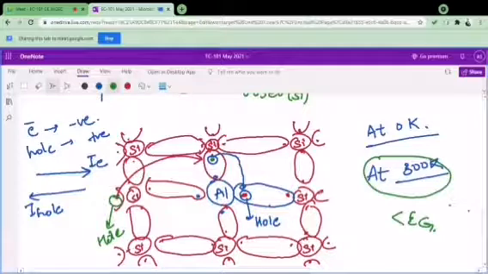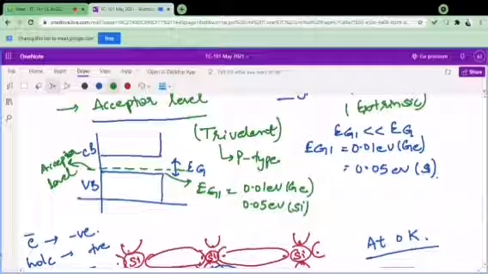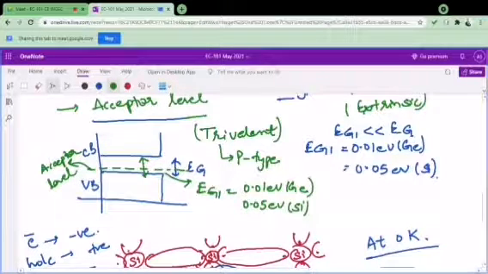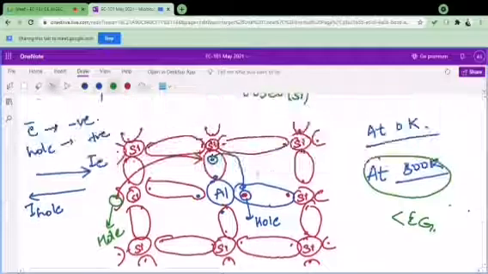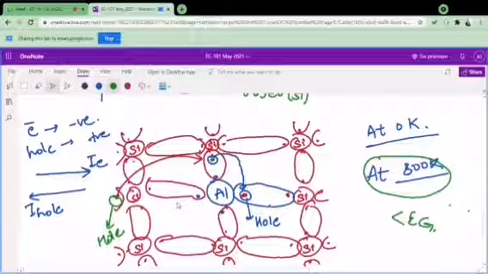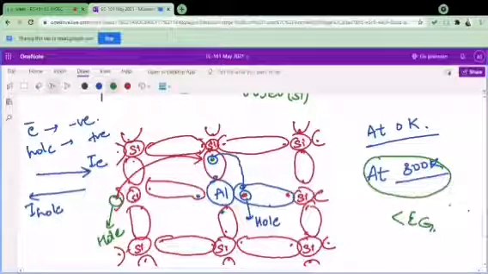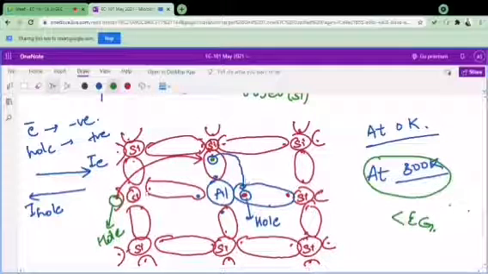What was that Eg? Eg is the energy gap between the valence and the conduction band. So even if we have energy less than Eg, this movement occurs inside the structure, and the structure is now capable of conduction due to the movement of electrons, or simply the movement of holes in the reverse way.